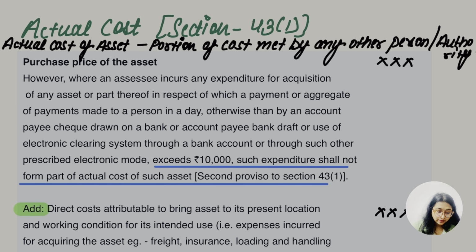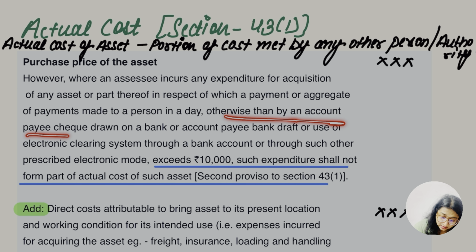So what? First we have taken the purchase price of asset, ठीक है. In this, if the expenditure is incurred more than 10,000 rupees, ठीक है, but is it in the form of these things, ठीक है.